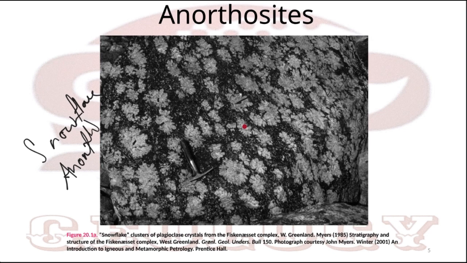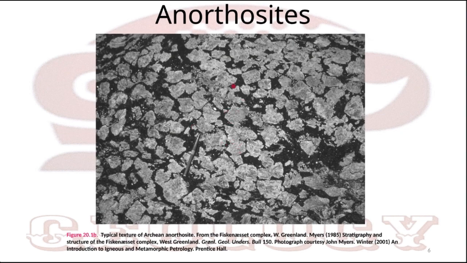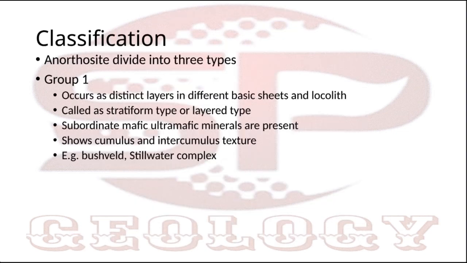Classification: basically there are three types of anorthosite. We classify them as group 1, group 2, and group 3. Group 1 anorthosites are widely available. Most of the anorthosites are group 1 anorthosite. They are also called stratiform type or layered type, because they are crystallized in a sequence, they are stratified. They are associated with large mafic intrusions or layered mafic intrusions, like Bushveld, Stillwater, or Skaergaard intrusion. Subordinate mafic minerals are present.